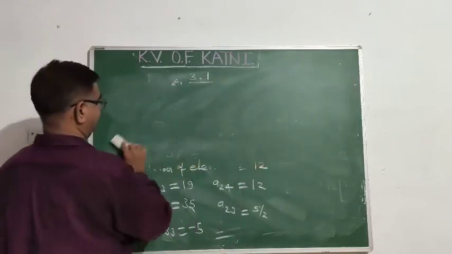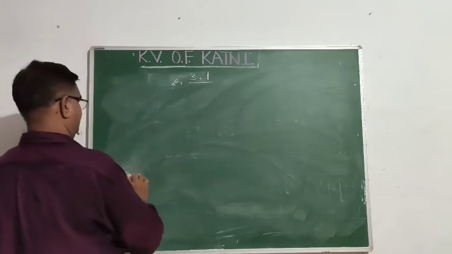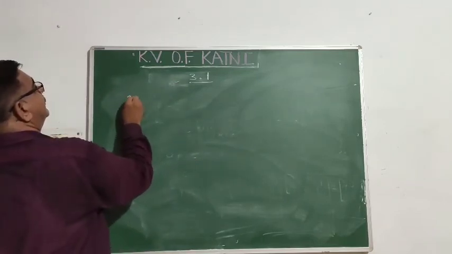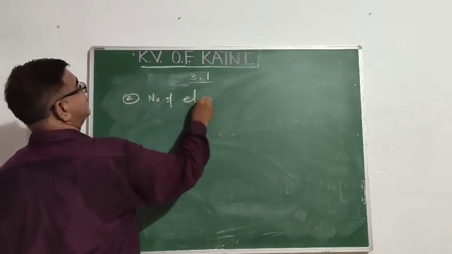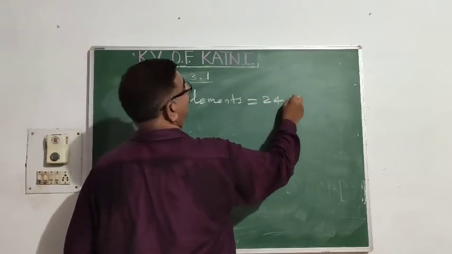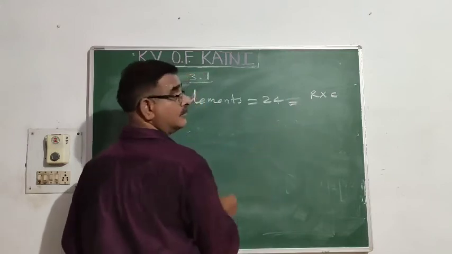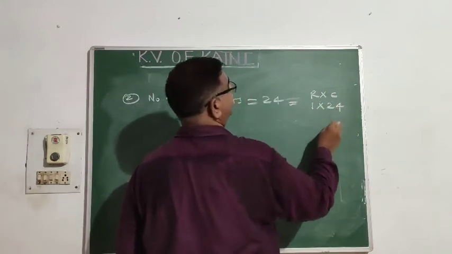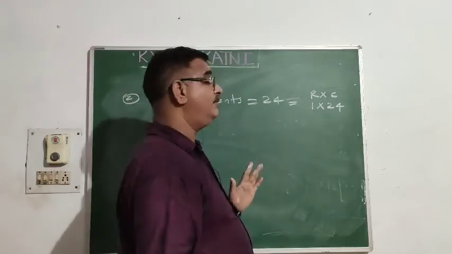Please read it. If a matrix has 24 elements, what are the possible orders it can have? What if it has 13 elements? Number of elements equal to 24. It may be written in terms of row into column. So it may be written as 1 into 24. It is a matrix having 1 row and 24 columns.